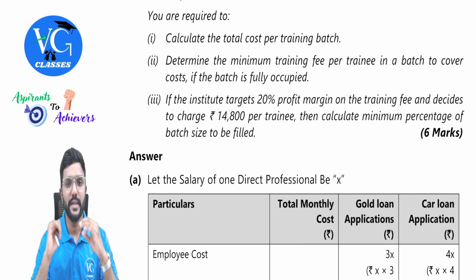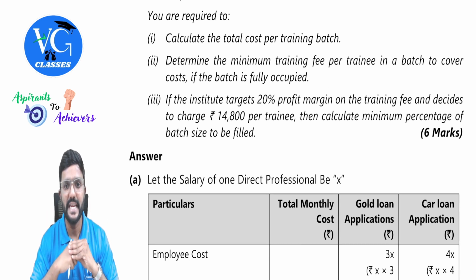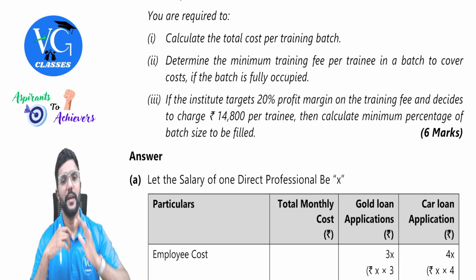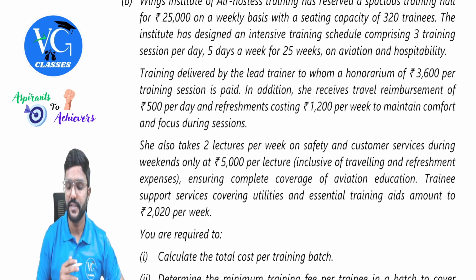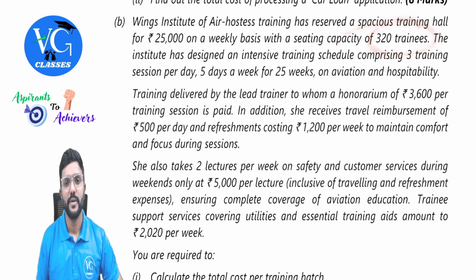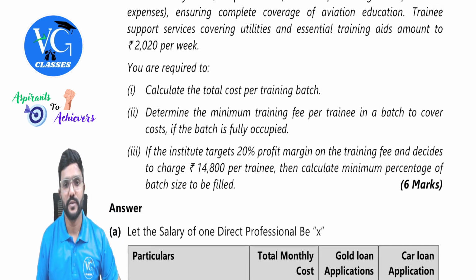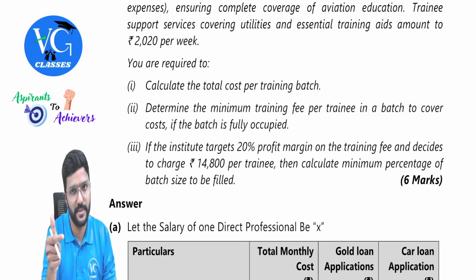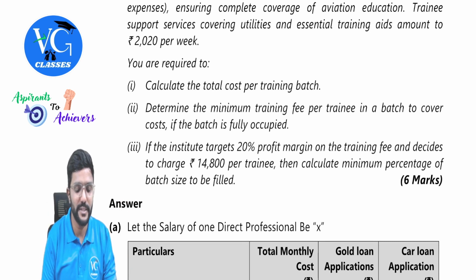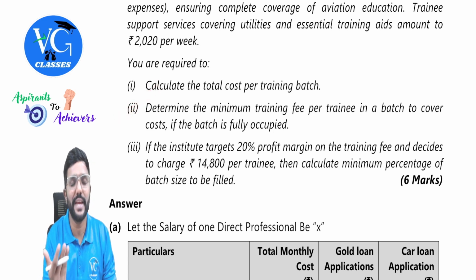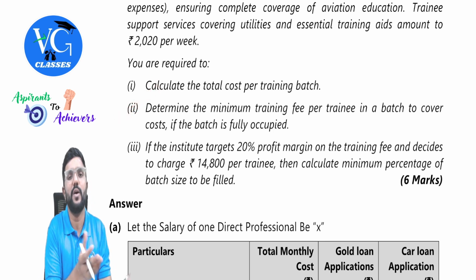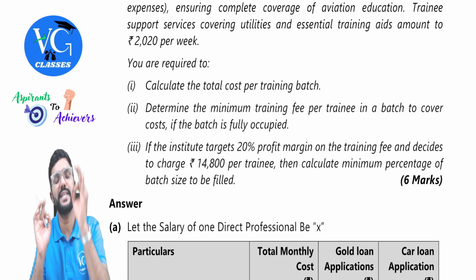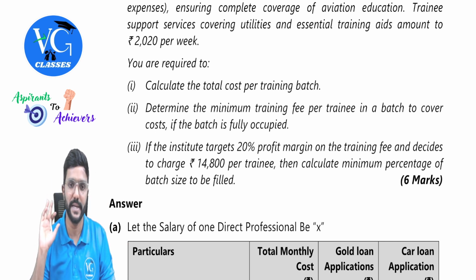Second one, determine the minimum training fee per trainee in a batch to cover cost if the batch is fully occupied. Means if batch is fully occupied, how many trainees? 320. So what is the fees to be charged? So total cost divided by 320, guys. That's all. That is nothing but the break-even fees. As per this, they don't intend to make any profit. Whatever is their cost, if they want to recover that fully, how much fees they have to charge for each training? They're asking it.